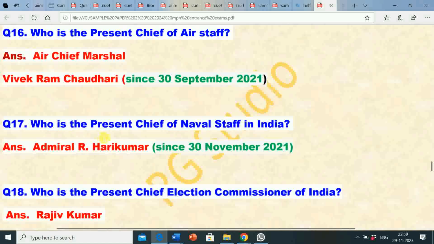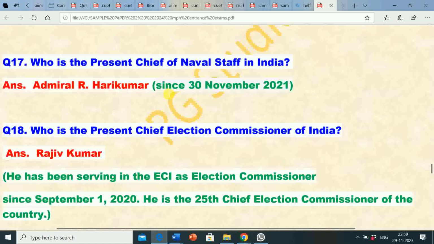Question 17. Who is the present Chief of Naval Staff in India? Answer is Admiral R. Harikumar. Admiral R. Harikumar is the present Chief of Naval Staff in India since 30 November 2021.